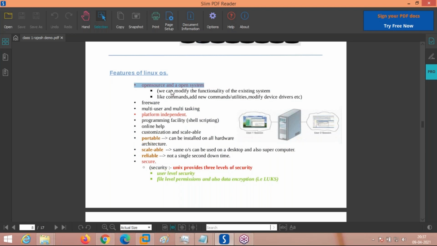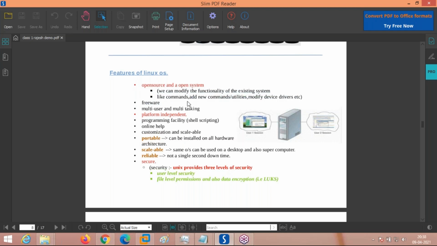What is the meaning of open source? Open source means the source code is freely available. Open system means the freely available source code can be modified according to our own needs and requirements, and the functionality of the operating system can be changed accordingly. You can add new commands, add new utilities, and modify device drivers, which is not possible in Windows. That is the main purpose of an open source operating system and an open system.